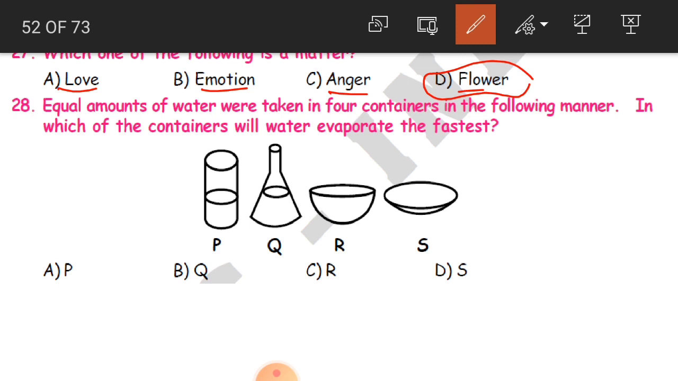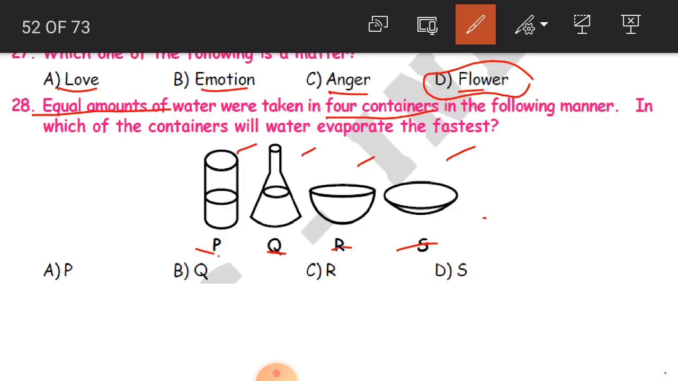Now, 28th question. Equal amounts of water were taken in four containers in the following manner, like P, Q, R and S. In which of the containers will water evaporate the fastest? So you have four containers here, with an equal amount of water in all of them, and every container is different in shape.